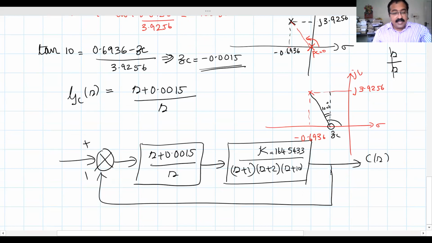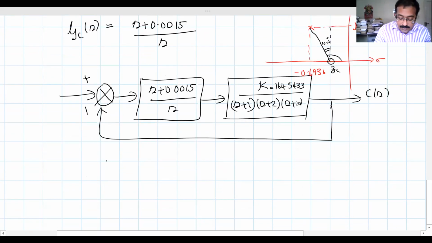Okay, so now let us calculate the steady state error. So what is Kp2, the static position error constant? Limit s tends to 0 of G(s)H(s).